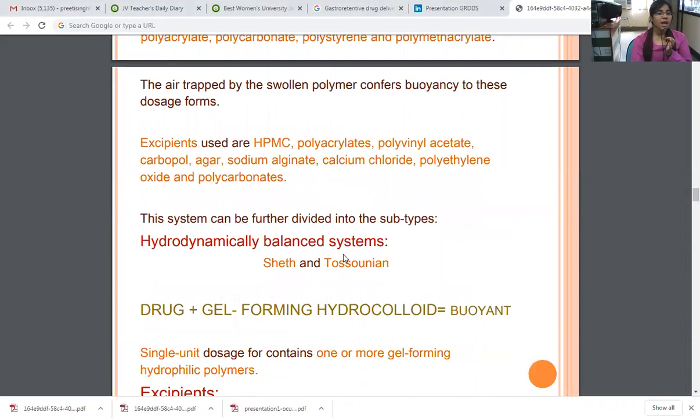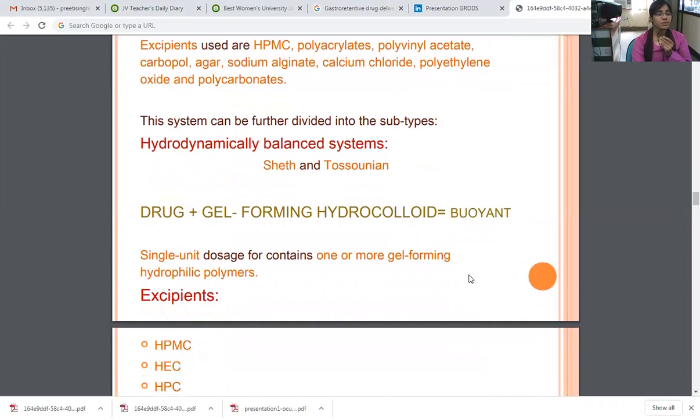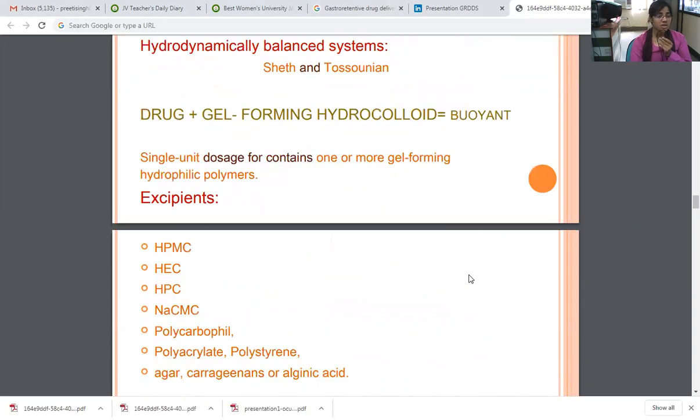This system can be further divided into subtypes. This is the hydrodynamically balanced system. The drug plus gel forming hydrocolloid and binder. The single unit dosage form contains one or more gel forming hydrophilic polymers. Its excipients are HPMC, HEC, HPC and NaCMC, polycarbophil and polyacrylate, polystyrene and agar,